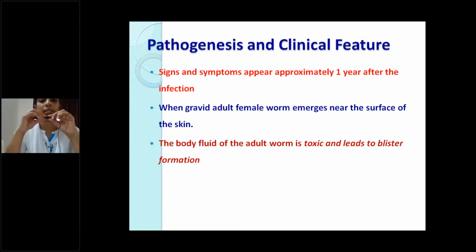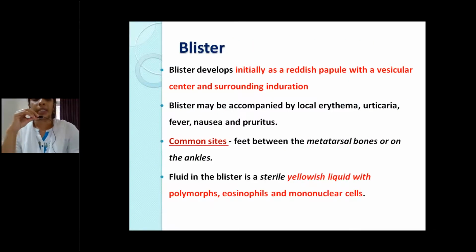Next, coming to the pathogenesis and clinical features. Signs and symptoms appear approximately 1 year after the infection, when the gravid adult female worm emerges near the surface of the skin. The body fluid of the adult worm is toxic and leads to blister formation. The blister initially develops as a reddish papule with a vesicular center and surrounding induration. Then this blister formation is accompanied by local erythema, urticaria, fever, nausea, and pruritus.